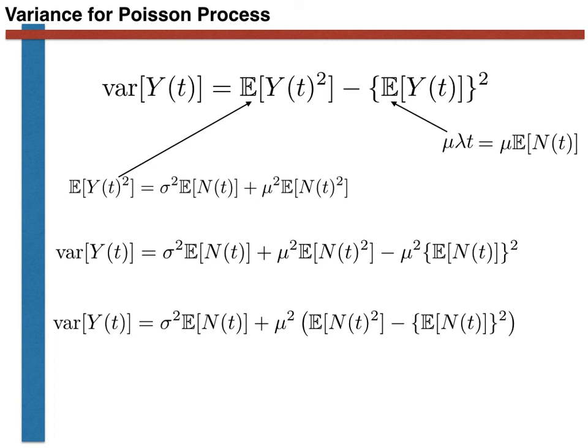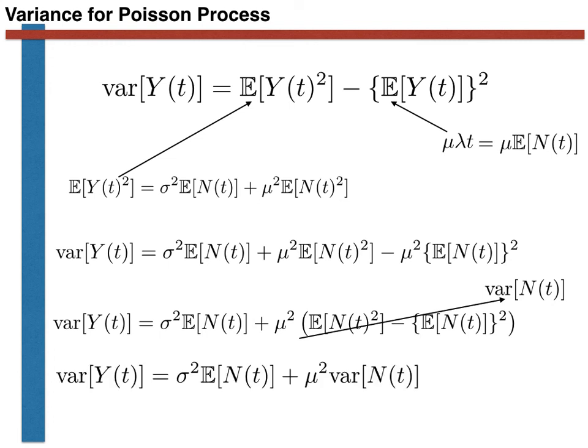So our expression is just sigma squared times the expectation of N(t) plus mu squared multiplied by the variance of N(t). Furthermore, the expectation of N(t) equals the variance of N(t), as these quantities are both equal to lambda t, as N(t) is a Poisson process. We thus arrive at the final expression for the variance shown at the bottom of the slide.